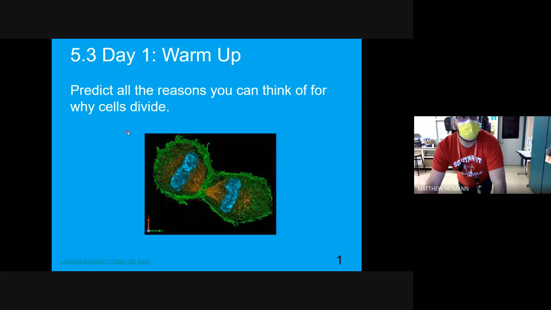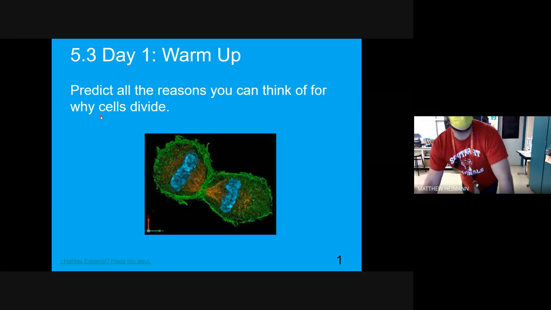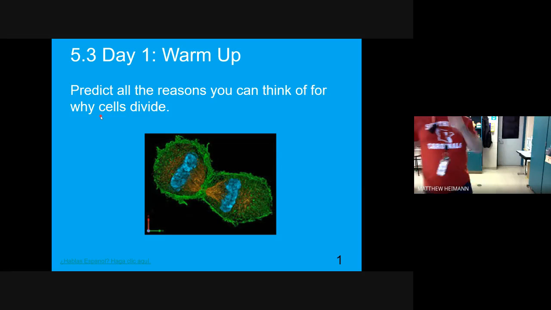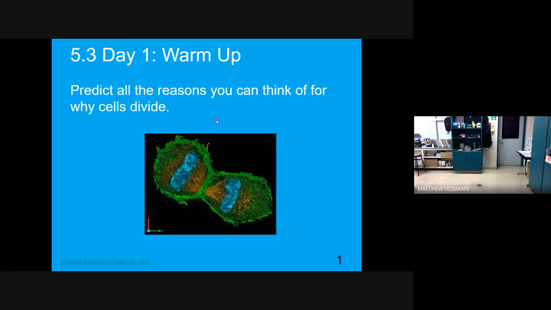Predict all the reasons you can think of for why cells divide. Some people said that they can divide for reproduction, your sex cells like sperm and eggs. Some people said that you can heal wounds or cuts, and some people said that you grow and get taller. And so cells are dividing for those three reasons.